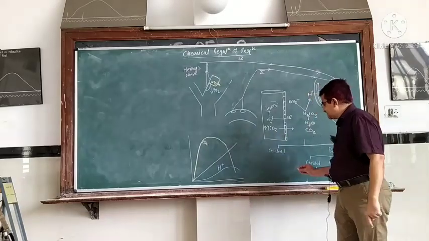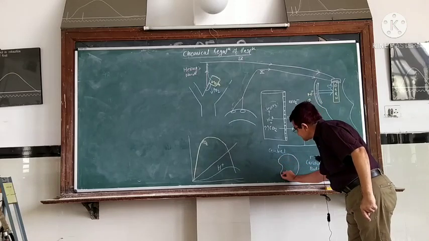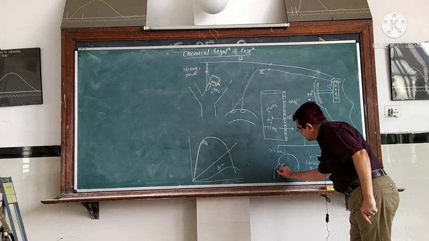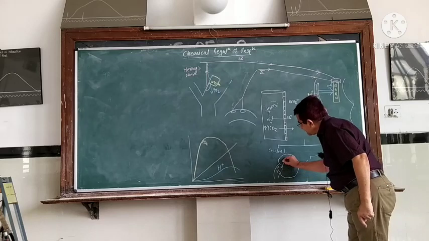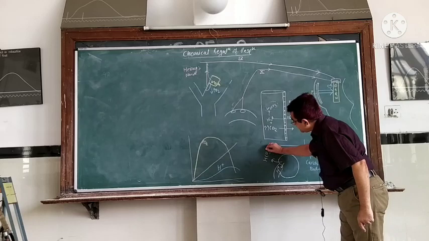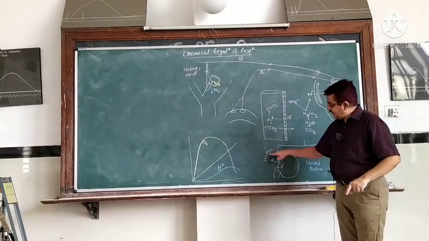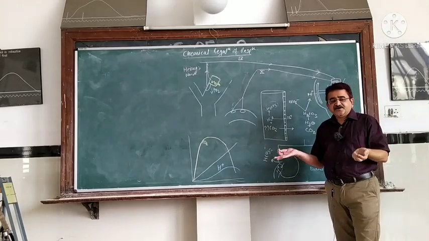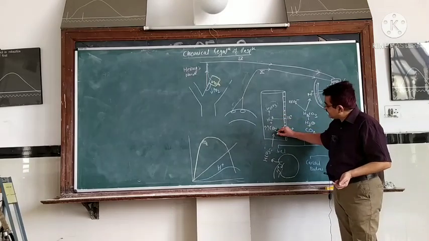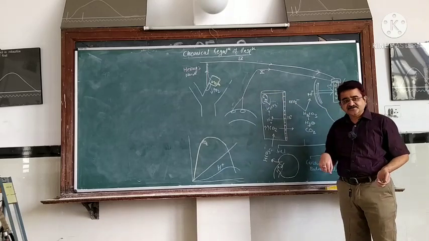And to correct acidosis, another system comes into operation, and that system is the excretory system. This excretory system starts excreting acidic urine, and it starts the retention of bicarbonate ion, and there is also new synthesis of bicarbonate ion. So bicarbonate ions are being retained, they are being newly formed, the concentration of bicarbonate ion is increased, and they nullify the H plus ion, and thus acidosis is corrected.